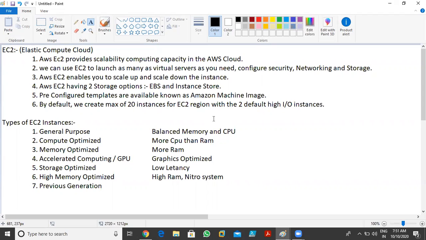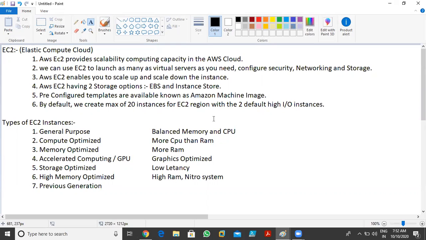But if we talk about AWS, we can create a maximum of 20 instances with two default high IO instances. That means within those 20 instances, we can create two high configuration virtual machines as well. Now we talk about the types of instances. So we have types of instances.